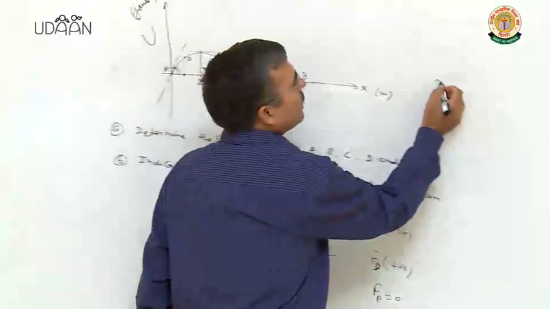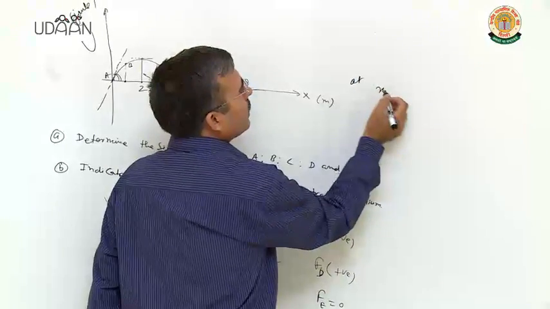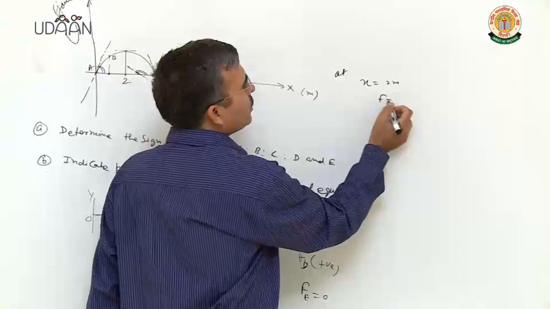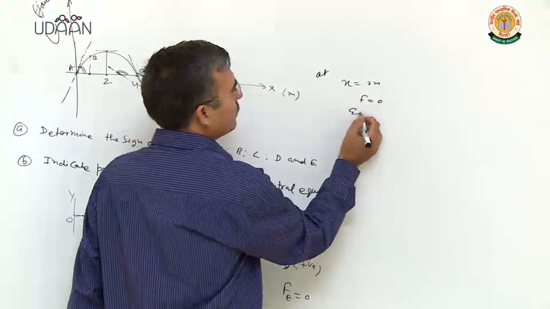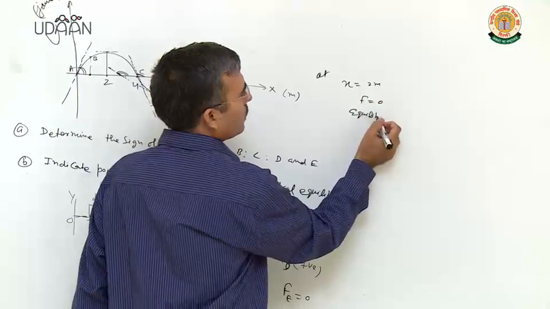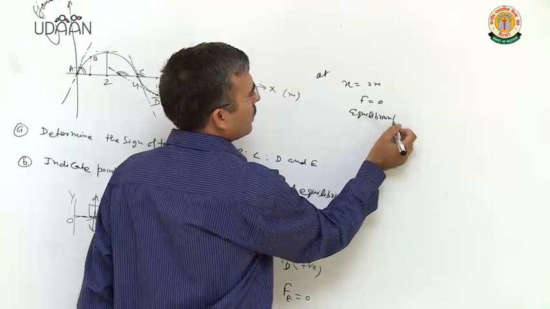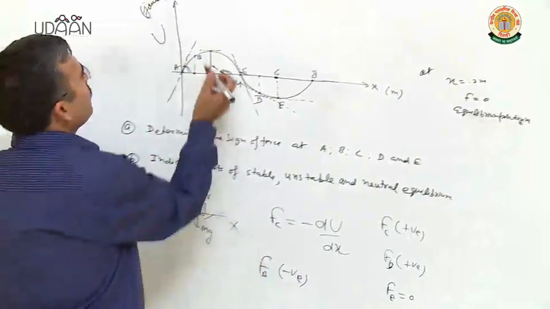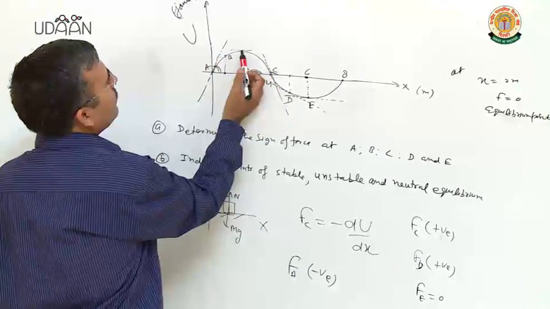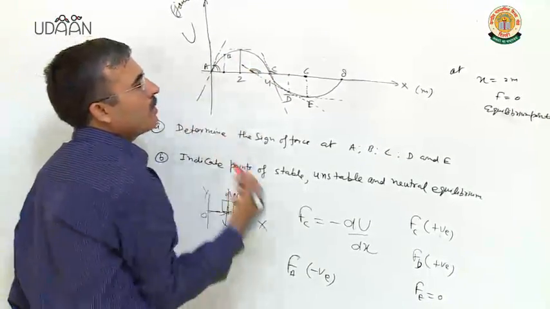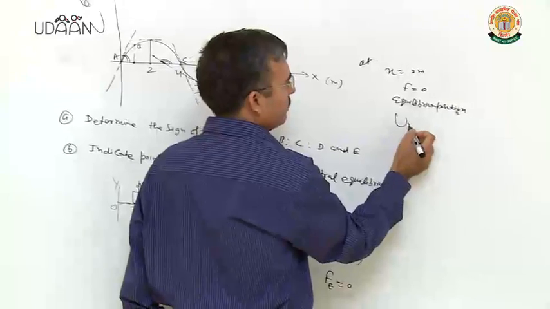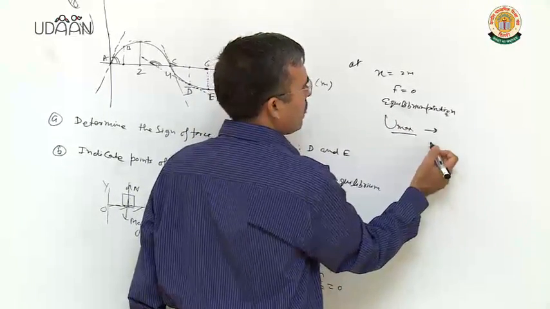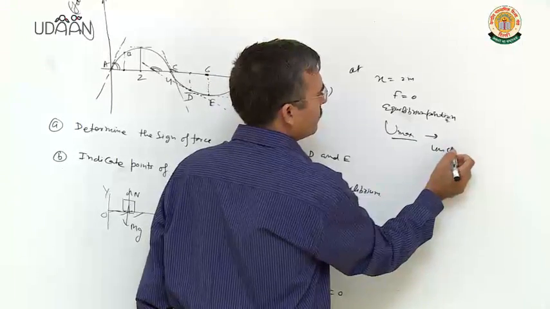So at x equal to 2 meter, force is 0, equilibrium position. Now, clearly from the graph, at this position potential energy is maximum. It means unstable equilibrium.